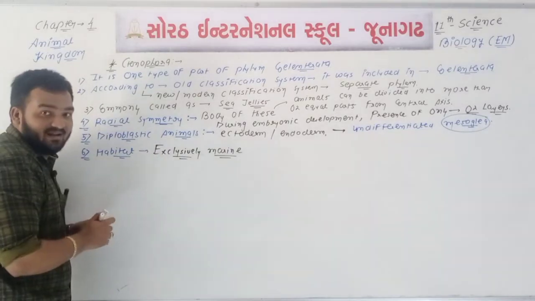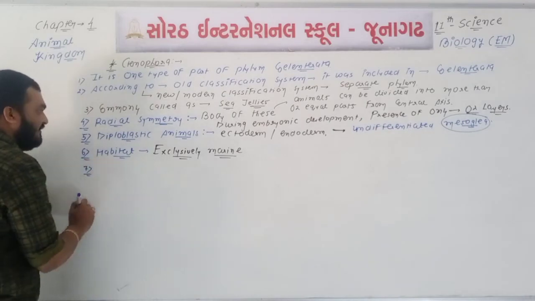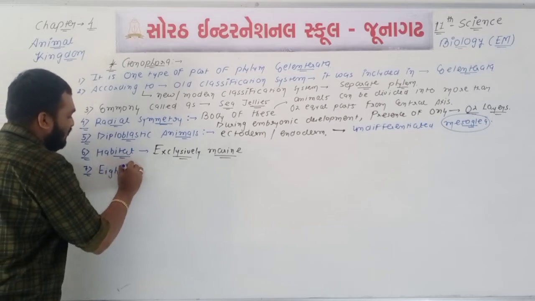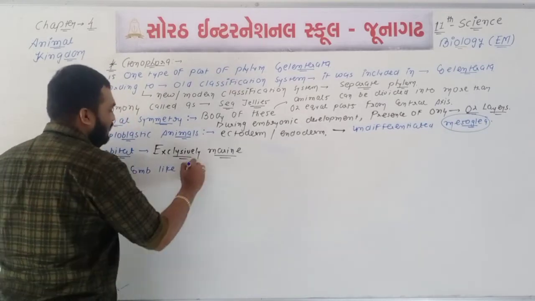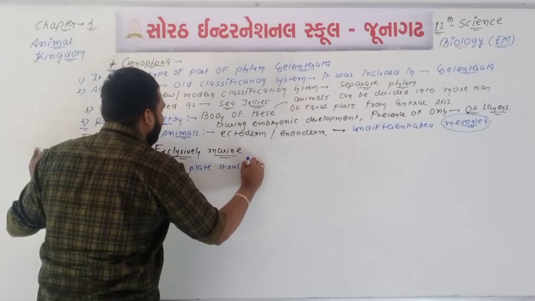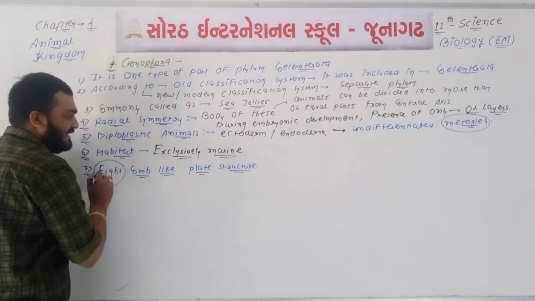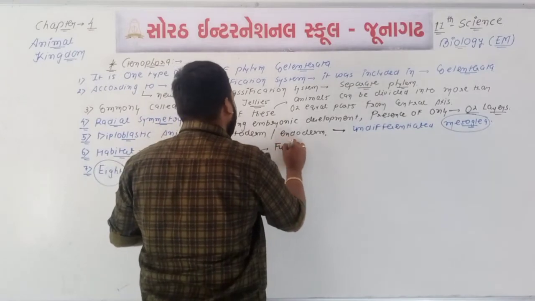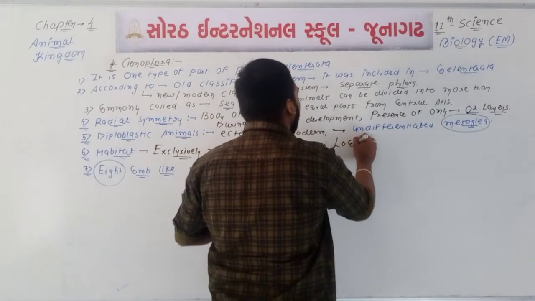Means 100% marine. Okay, then point number 7, we can say that there is presence of 8 comb-like plate-like structures. Presence of 8 comb-like plates. And what will be the function of this comb-like plate? The function is connected with locomotion.